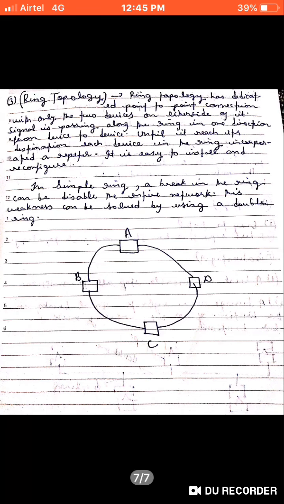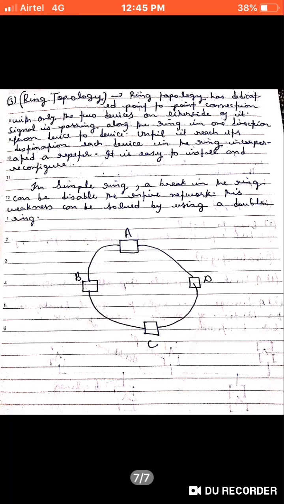The next one is the ring topology. Ring topology has a dedicated point-to-point connection with only the two devices on either side of it. The signal passes along the ring in one direction from device to device until it reaches its destination. Each device in the ring incorporates a repeater. It is easy to install and reconfigure.